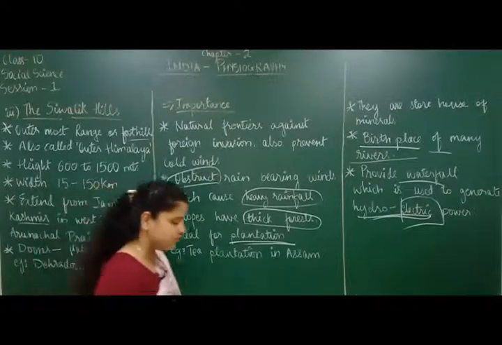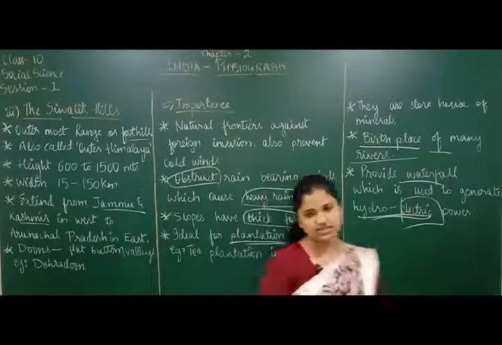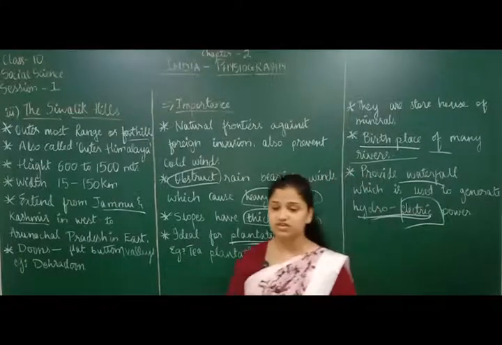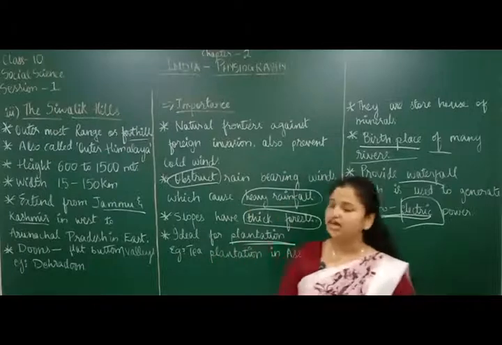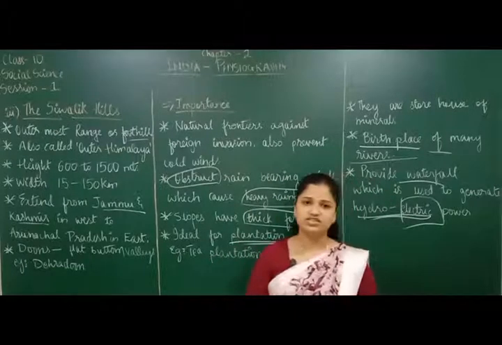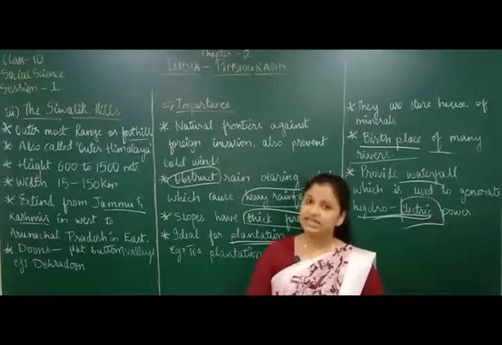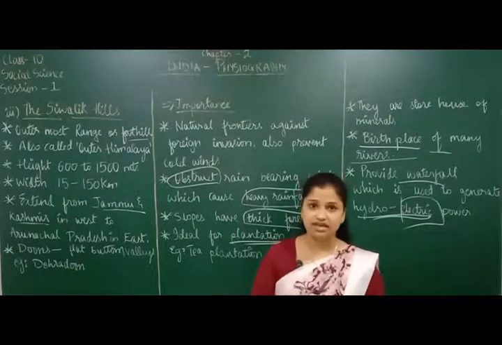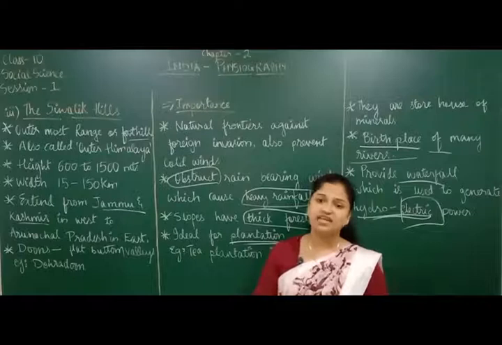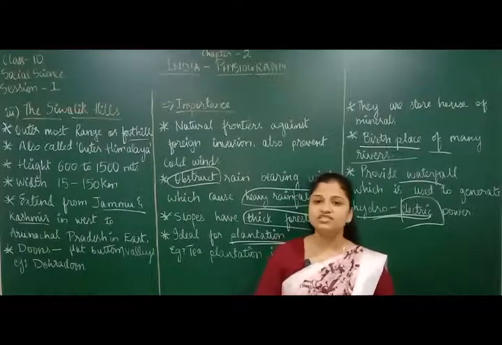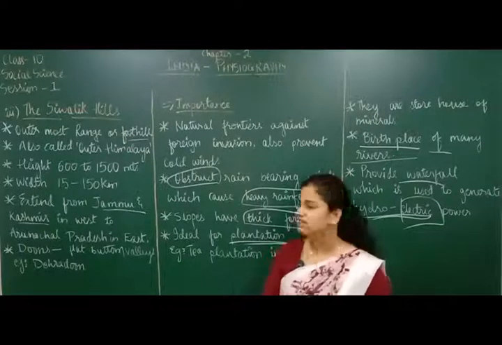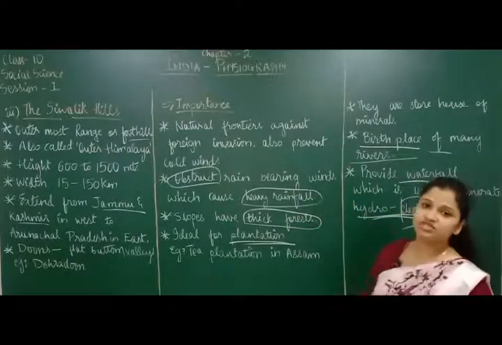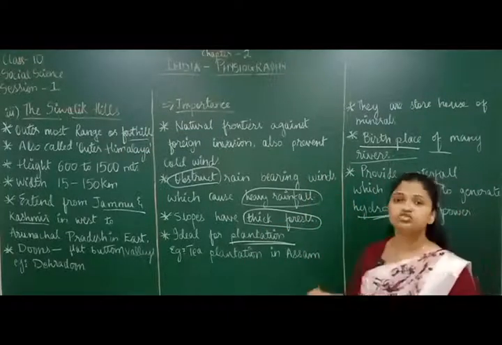Okay, so what have we studied in this session here? In this session 1 of your chapter 2, we have talked about the physiological divisions of India. Under that we talked about the first division, that is northern mountain ranges. In that, northern mountain ranges are further divided into greater Himalayas, lesser Himalayas and Sivalik ranges. All these three ranges of mountain very clearly we have studied. Then next we have studied the importance of these mountain ranges. Why are these mountain ranges so important to us?